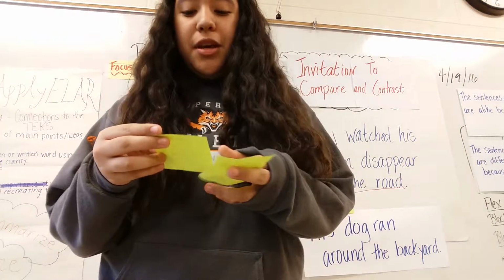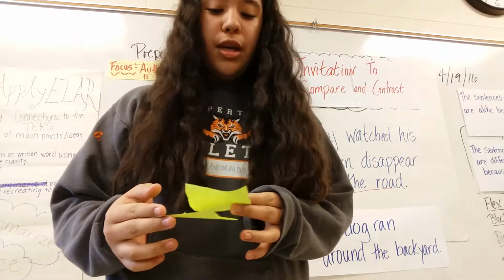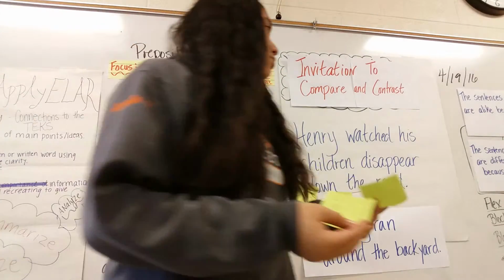The sentences are alike because they both have preposition around and down. The sentences are different because they have different prepositions.